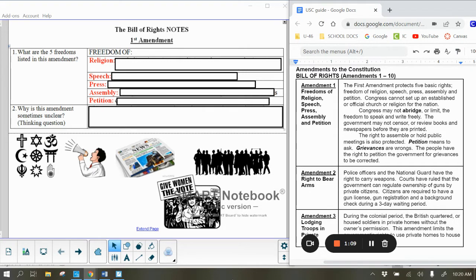So you will, first of all, write religion, speech, press, assembly, and petition in your notes as you see here on the screen.